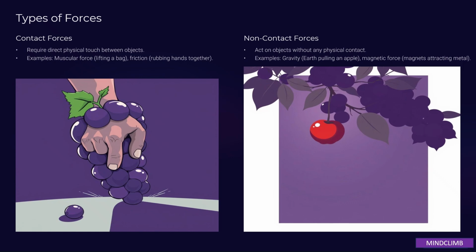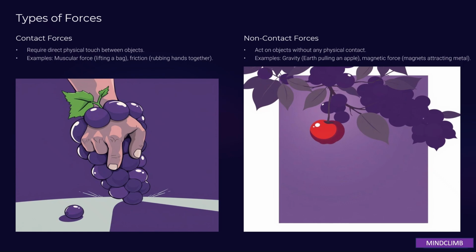These forces can act on an object without being in physical contact with it. Examples are magnetic force, electrostatic force, gravitational force. The second image shows the phenomenon of an apple falling from a tree, which is an example of gravitational force. Next, magnets can exert a force on other magnets or on pieces of iron without being in physical contact.